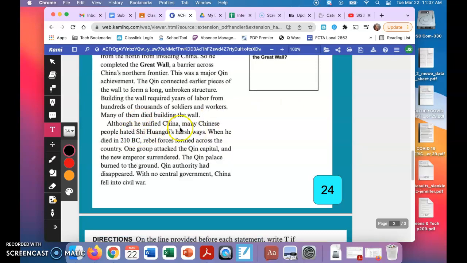Although he unified China, many Chinese people hated Shi Huangdi's harsh ways. When he died in 210 BC, rebel forces formed across the country. One group attacked the Qin capital, and the new emperor surrendered. The Qin palace burned to the ground. Qin authority had disappeared. With no central government, China fell into civil war.